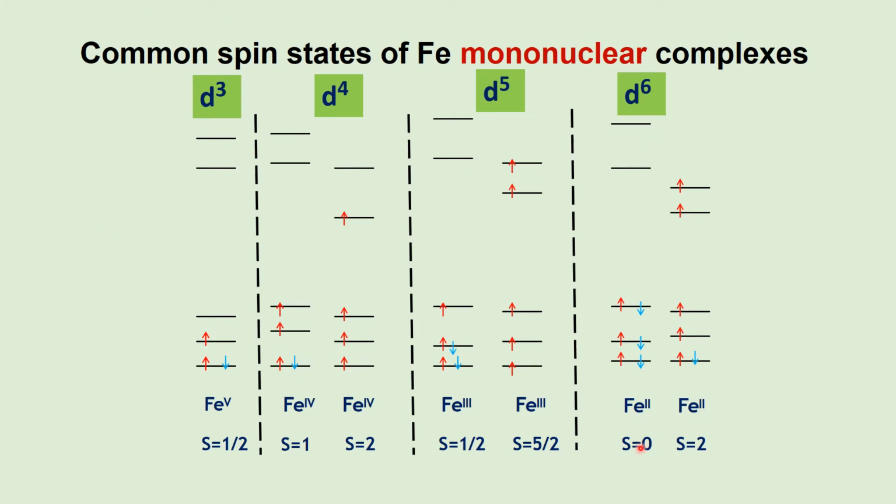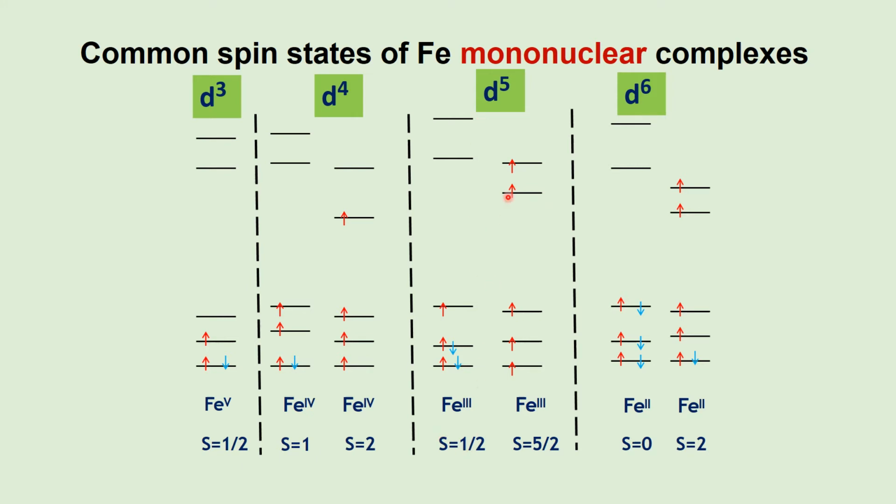There are different oxidation states of iron. There are different spin states of iron. There are different electronic configurations. In the case of Fe2+ low spin, S equals 0. In the high spin state, S equals 2.